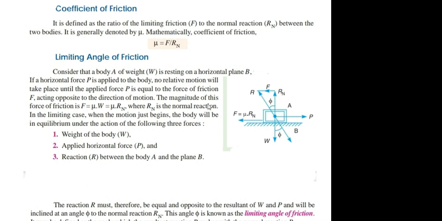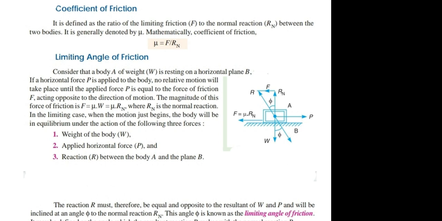Now, the limiting angle of friction is defined as the angle between the normal reaction Rn and the reaction R, which is denoted here by phi. So here tan phi is written as frictional force F divided by normal reaction Rn. Putting the value of frictional force F equal to mu into Rn, Rn will be cancelled, so that is equal to mu.